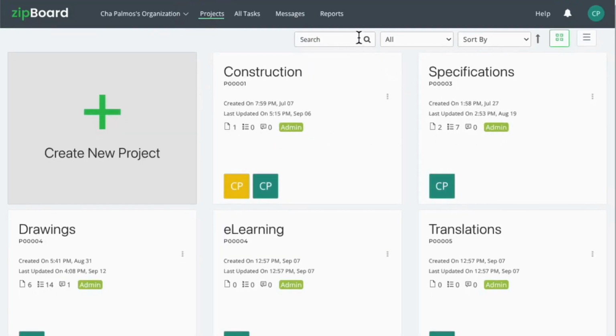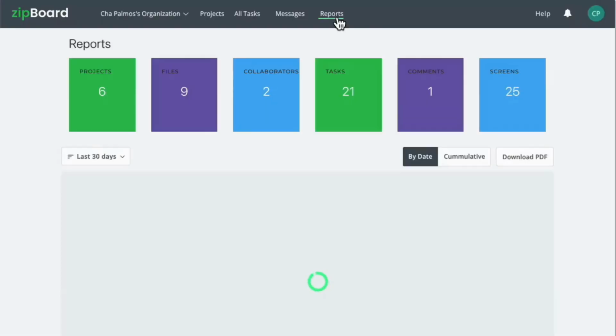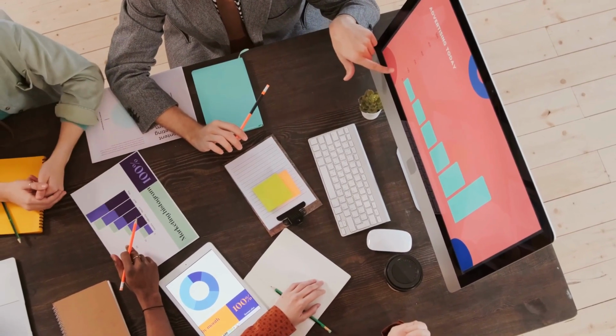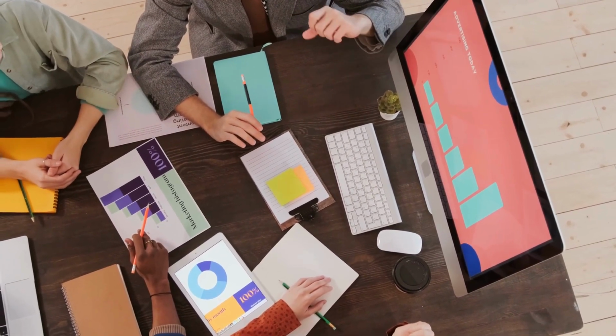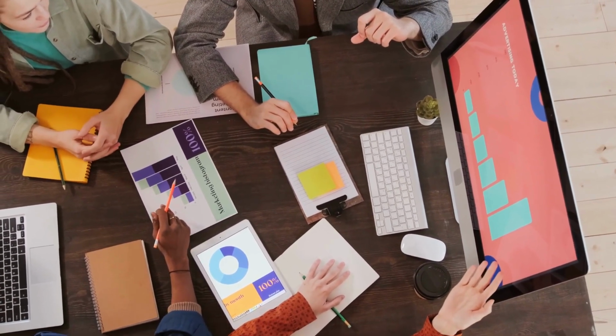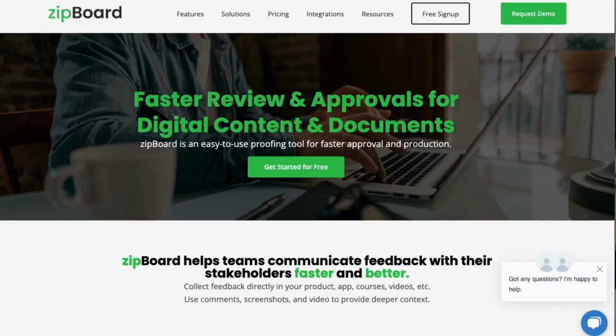reports within the organization. Together, super admins and admins form a dynamic duo, ensuring that your organization operates smoothly, with projects running efficiently. So, whether you're a super admin with the keys to the kingdom or an admin defining project workflows, zipBoard empowers you to collaborate seamlessly and reach new